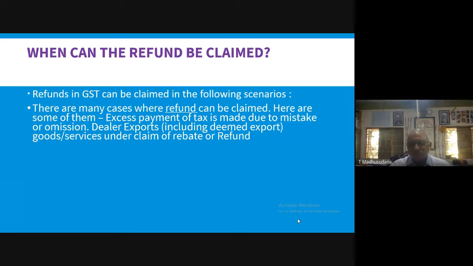So the exporter initially can pay the IGST and later claim for refund of the IGST paid by him on exports. Okay, so it's one of the initiatives followed by the Indian government to help the exporters, or to provide incentives to the exporters in reducing the tax burden.